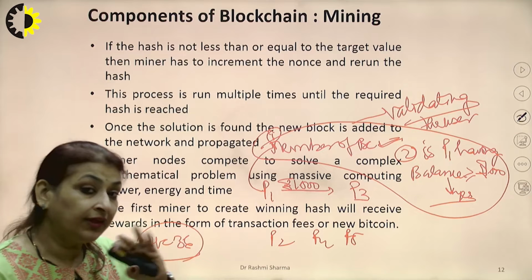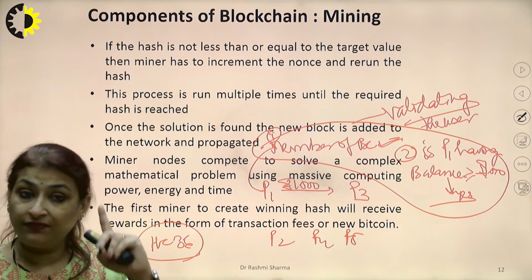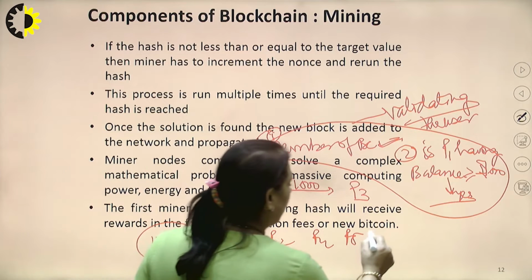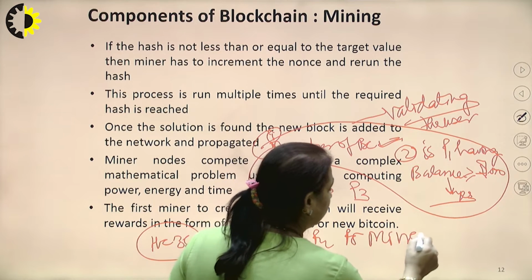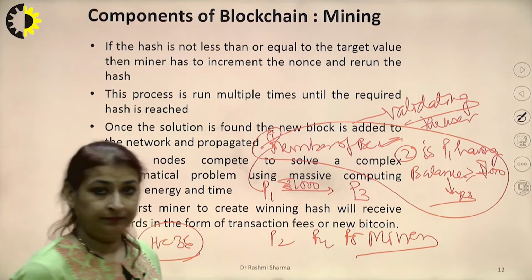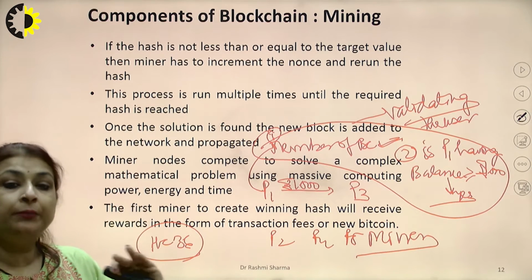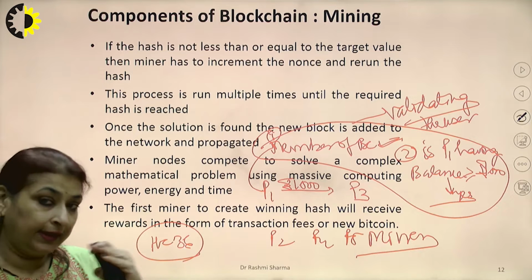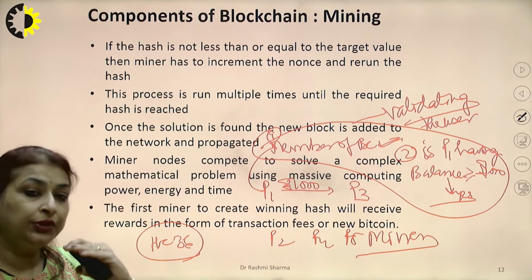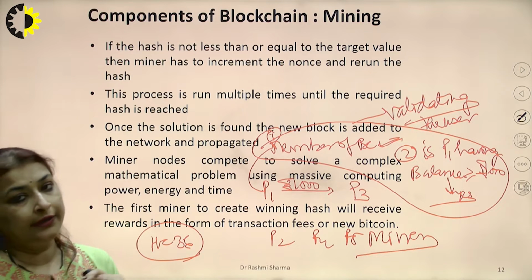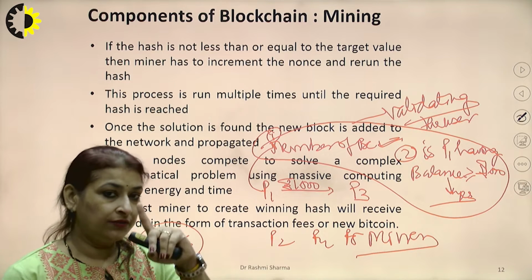Even if it is 35.9, whoever is first becomes the winner, and that person is called the miner for that particular transaction. Okay. And that value is broadcast, and that particular hash value is used to create a block, and that block is added to our blockchain. That is the one thing.